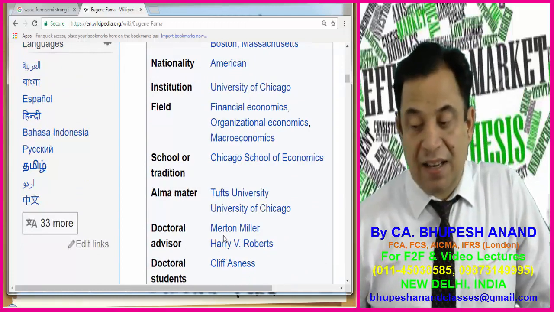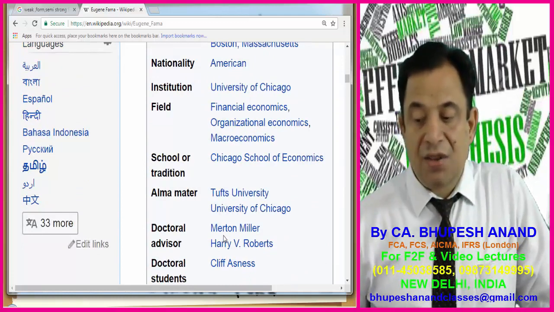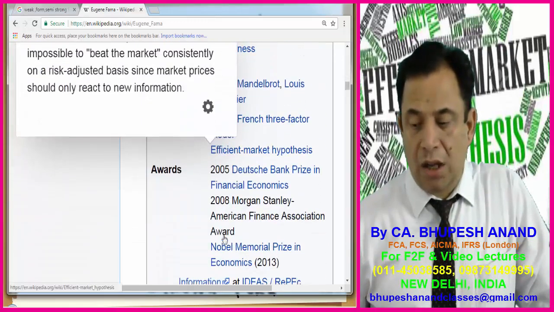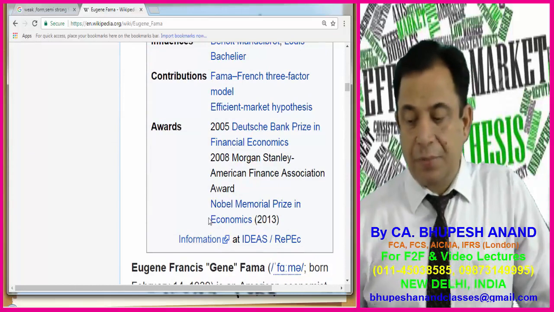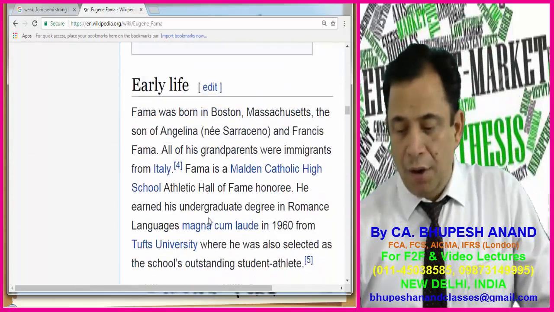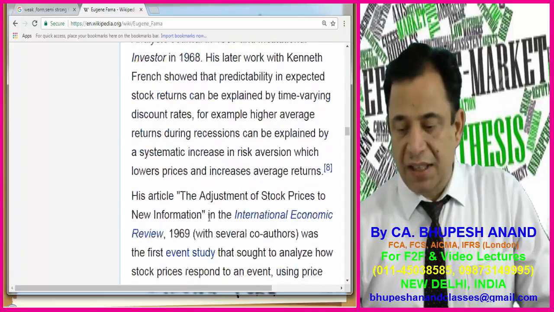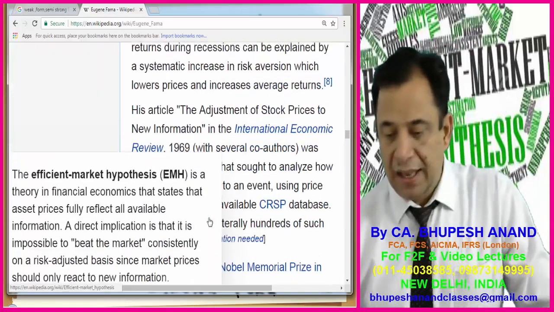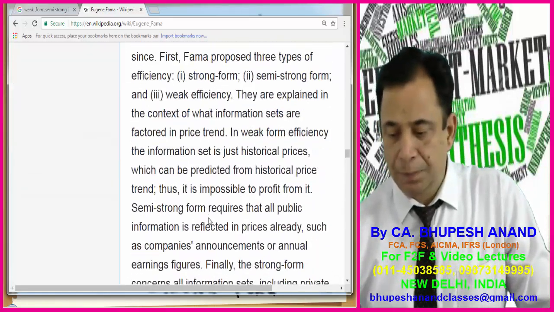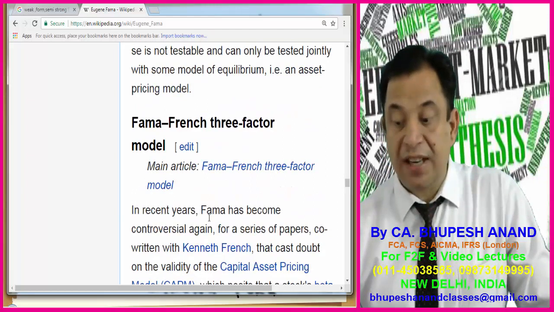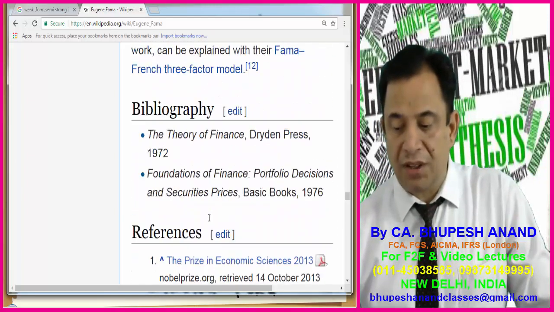Nationality American, he is an American. His institution is related with the University of Chicago and the Chicago School of Tradition. He has received different awards, even the Nobel award has been given to him. Now, what are his inventions? The efficient market hypothesis, and in that he has discussed the Fama-French three-factor model.